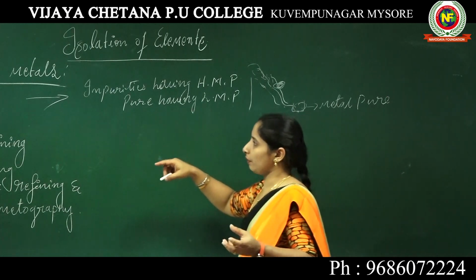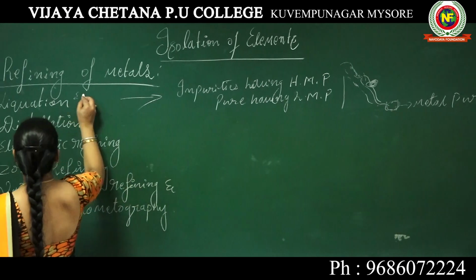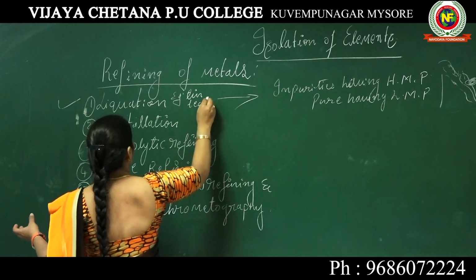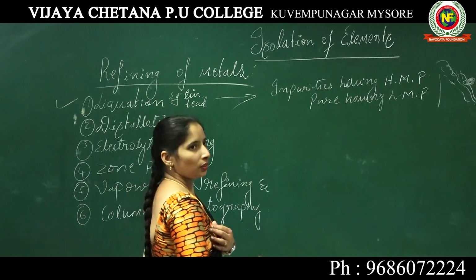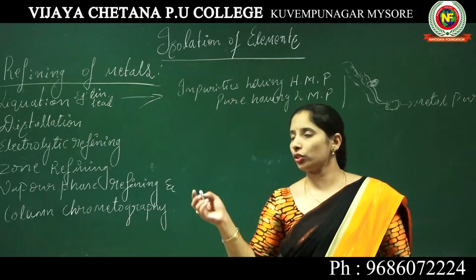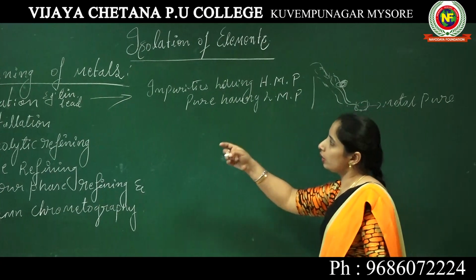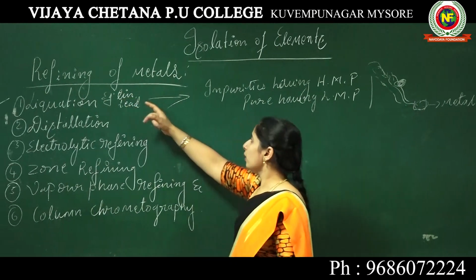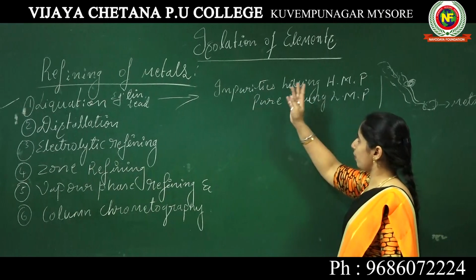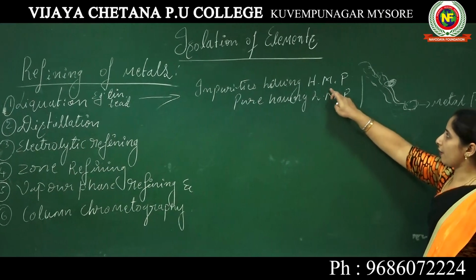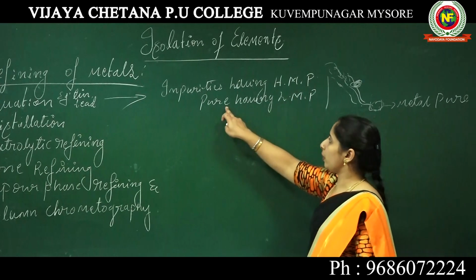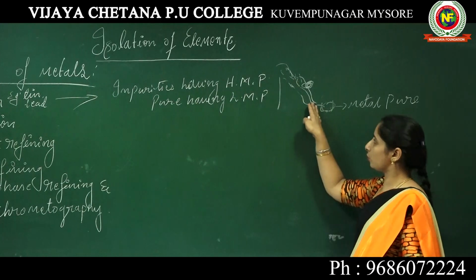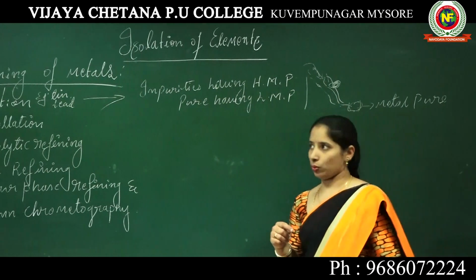Examples for this liquefaction process: here I am writing the examples like tin, lead, and bismuth. So these are all the examples for the liquefaction. If we get this impure crude metal, where the pure metal has a lower melting point and the impurities have a higher melting point, the impurities are removed through this process we call liquefaction process.